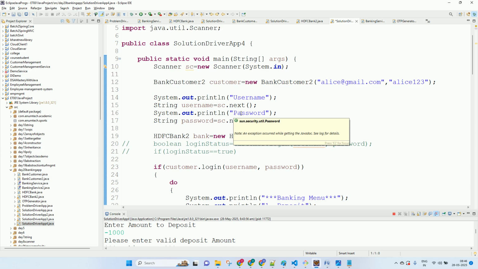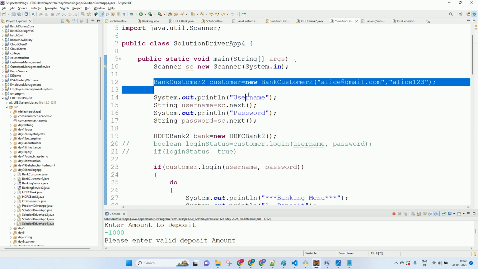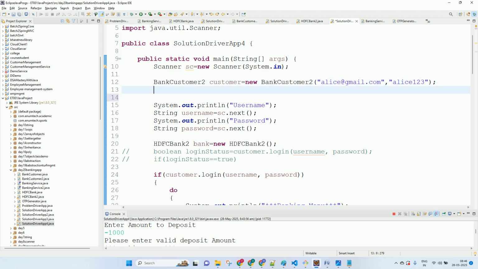So how will I do that? So how will we manage that? So let's call it solution 5. So this should keep you all busy the entire day.